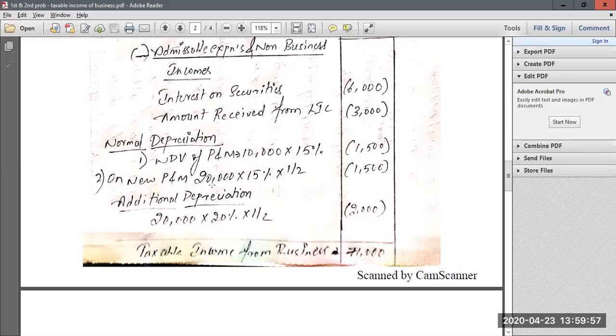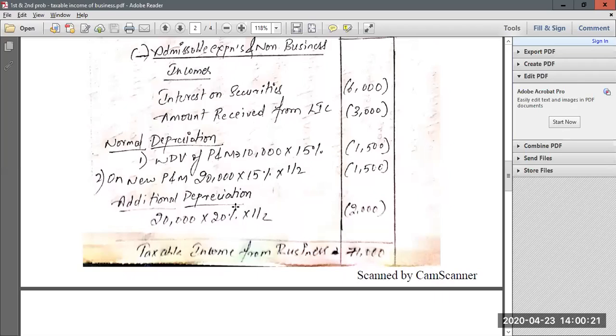Then again, on the new plant and machinery of 20,000, which we have purchased in the previous year and put to use for less than 180 days, we have to separately calculate normal depreciation. So 20,000 is the cost of new plant and machinery, into 15% is the rate of depreciation, and out of that only half will be provided as depreciation, since it is not used for more than 180 days, only half of normal depreciation will be admissible.